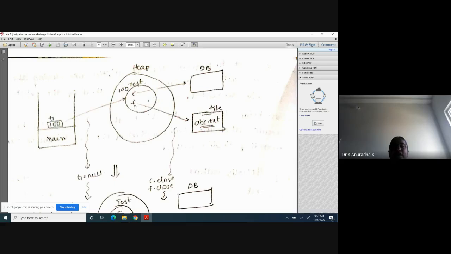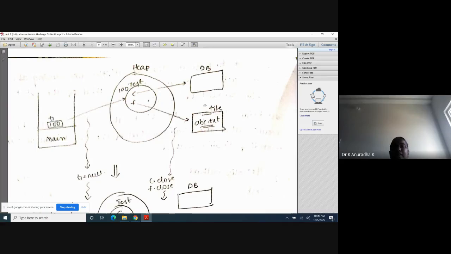That's why we can't close these connections on our own. Why? Because these connections are opened inside the object. When the connections are opened inside the object, the programmer cannot close them. Already you know one concept: whenever you open any file, it is your duty to close that file. Whenever you write F.open, it is your duty to write F.close. But if I write F.close directly, I cannot close it.